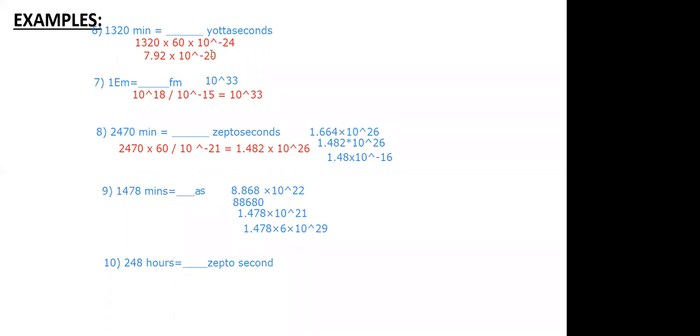Shaurya, just tell me how it can be the same as Dhruv as per your calculations. Shaurya, can you hear me? First we'll convert 1478 minutes into seconds, multiplied by 60.